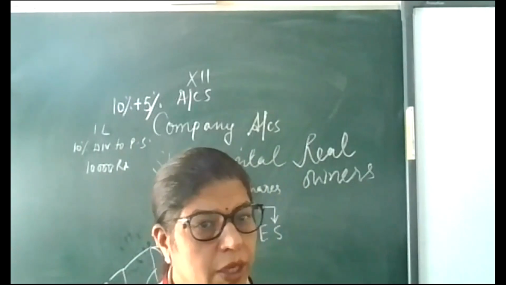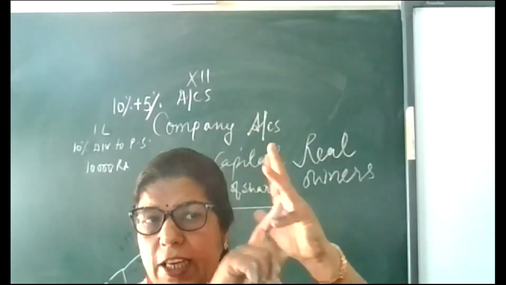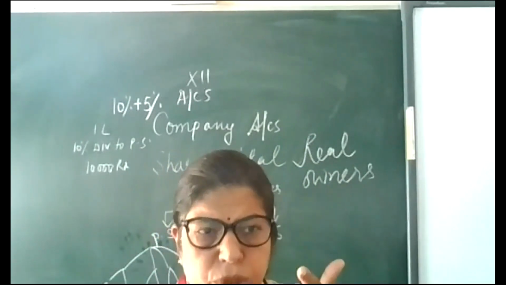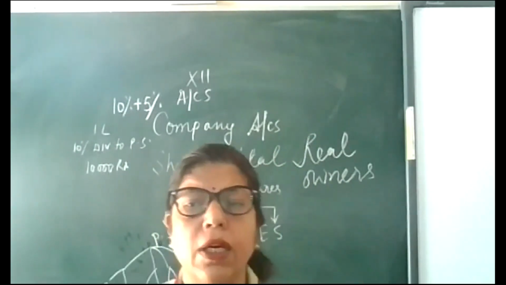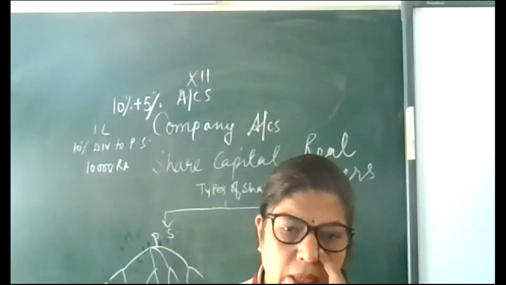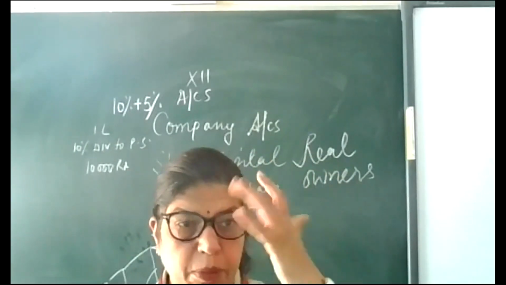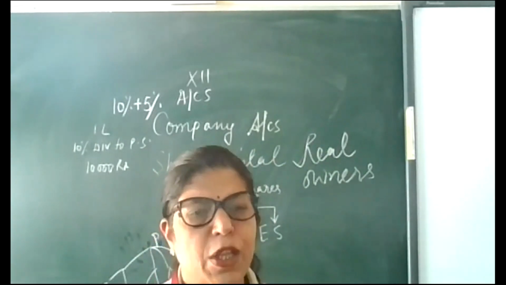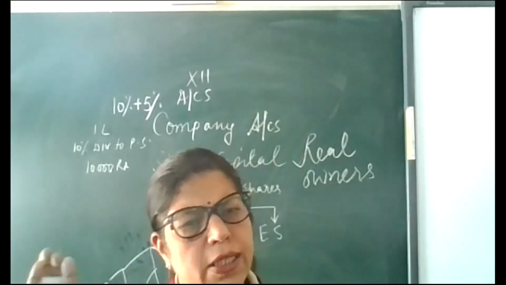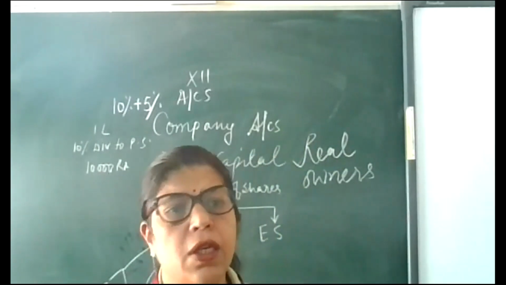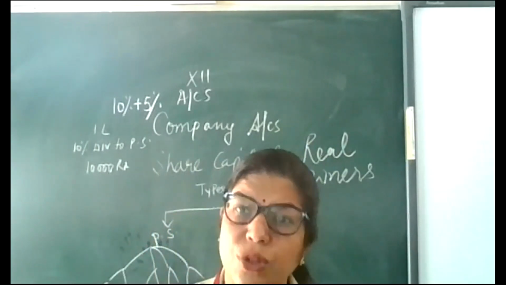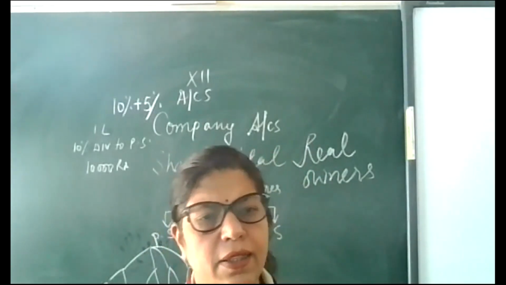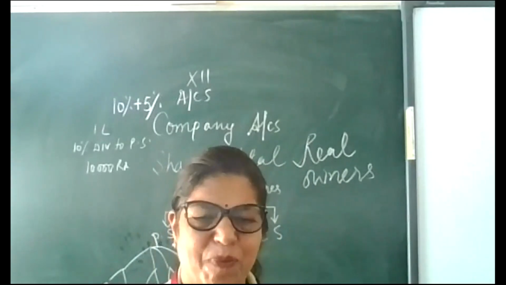And they are known as the real owners because they have the power to attend the meetings. They have the power to give votes in the AGM and general meeting of the companies, and they get the whole remaining amount as dividend. So those companies which are established and giving a good amount of dividend, and which have good reputation and goodwill, we can invest in their equity shares.